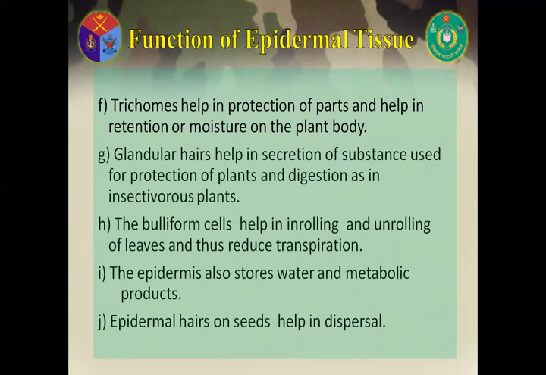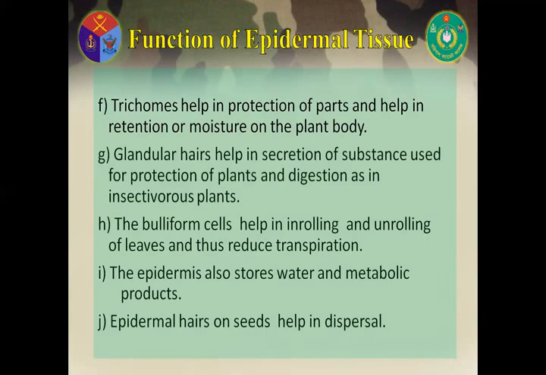And other functions of epidermal tissue. Number six, trichomes help in protection of parts and help in retention of moisture on the plant body. Number seven, glandular hairs help in secretion of substances used for protection of plants and digestion as in insectivorous plants.